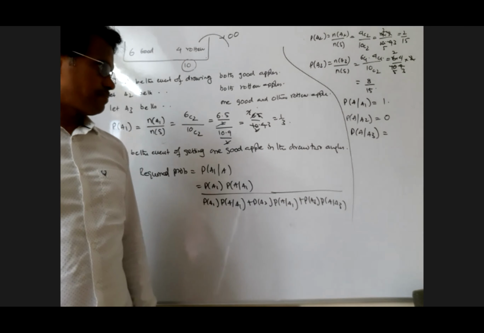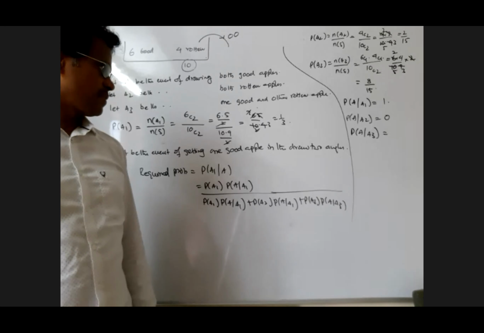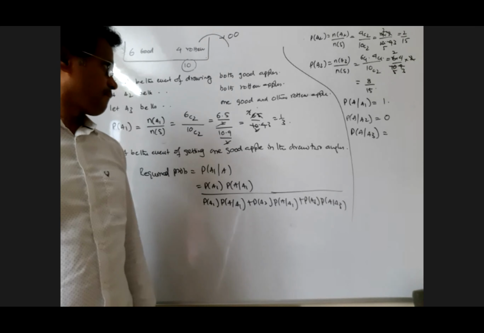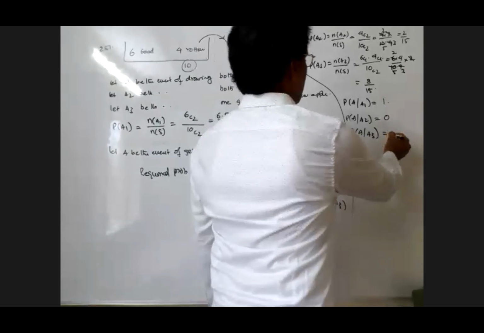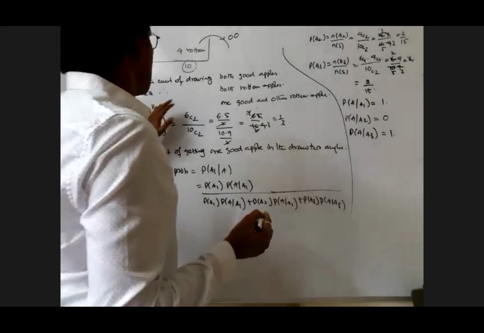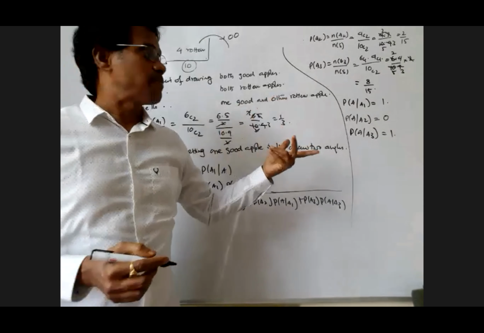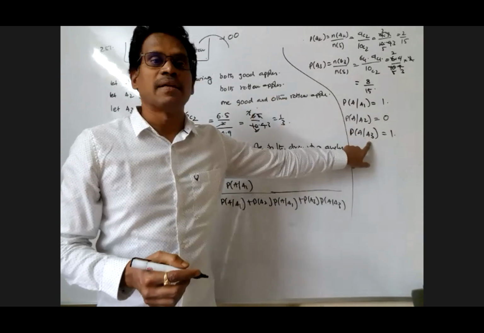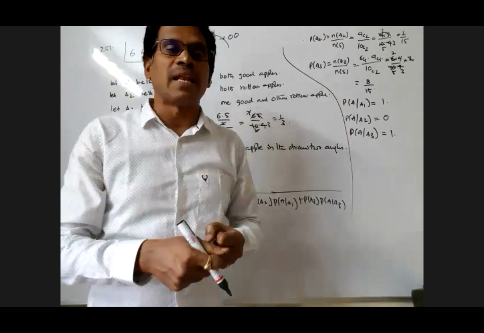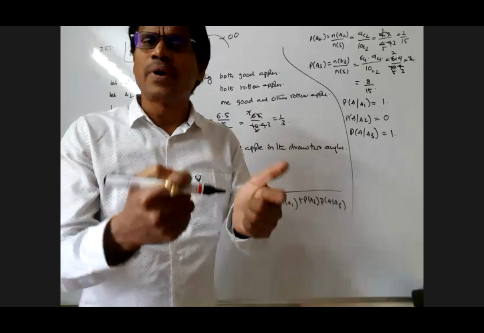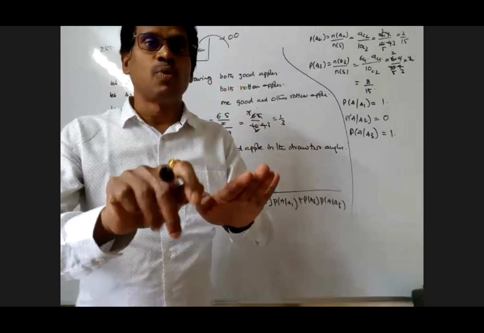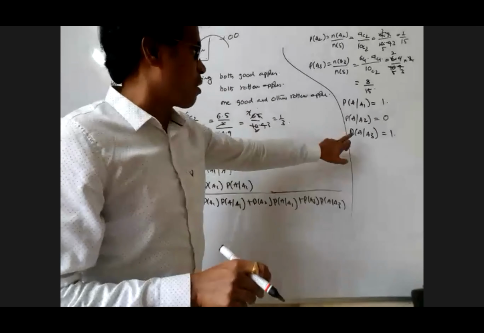A3 is one good apple, another one is a rotten apple. That is a sure event. We know already what has happened: A3 has happened, so among the two apples selected, one is good and the other one is rotten. Now what is the probability of A, of getting a good apple in the draw?